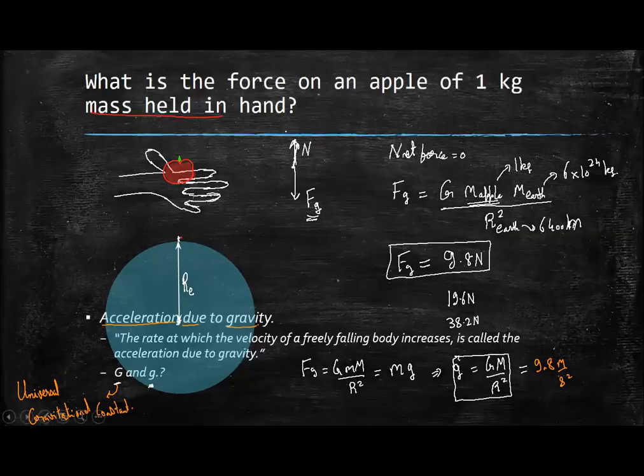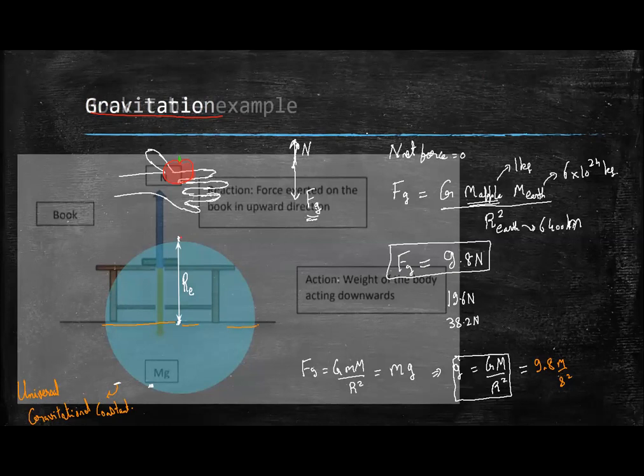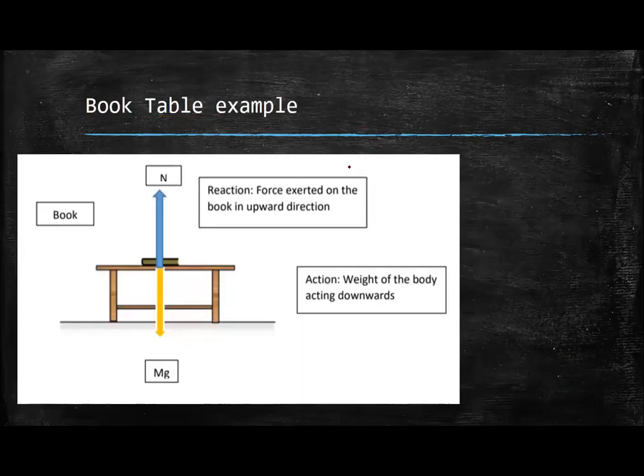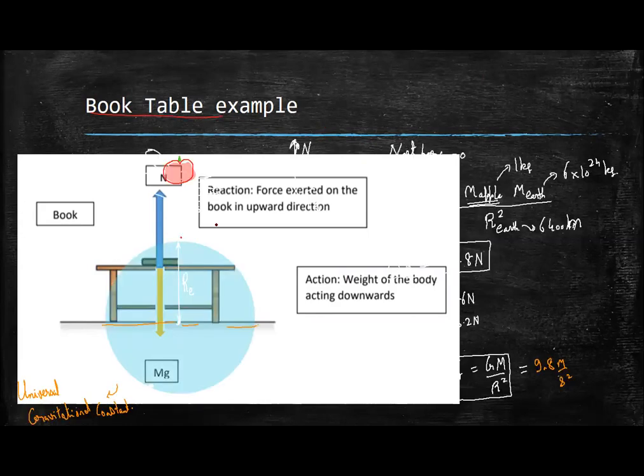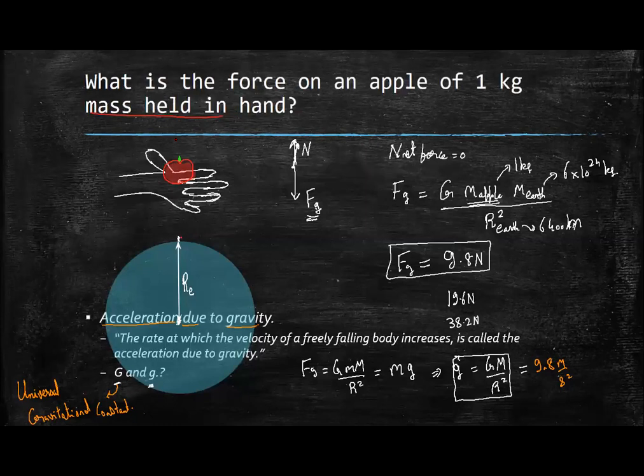Oh, ठीक है. So now coming to the fallacy which we are having. Can you move to the previous page, please? Which page? The acceleration due to gravity. Okay. So the fallacy which was there, क्या था fallacy? That normal force and gravitational force mg, they are not action reaction pair because both of them act on the same body.